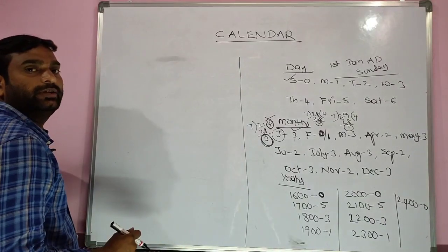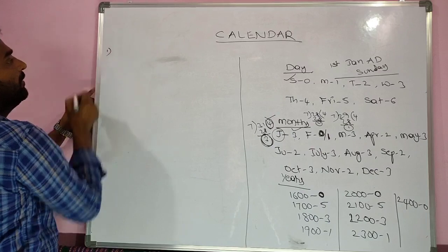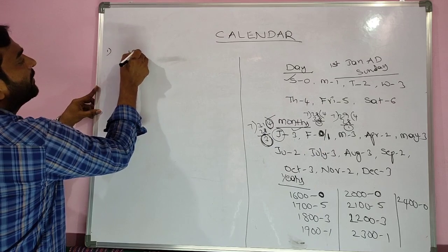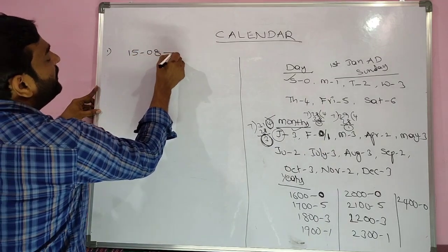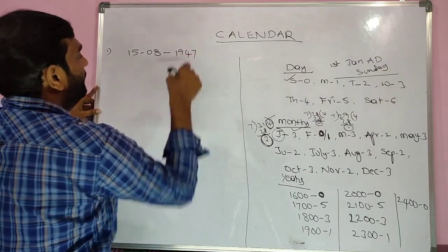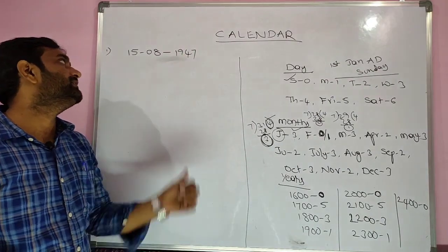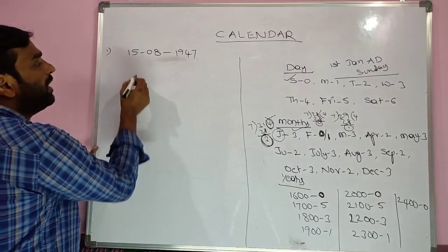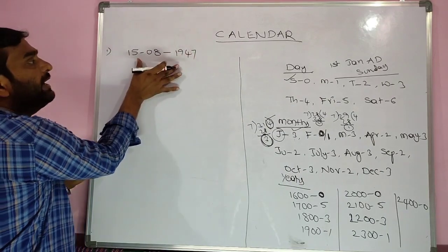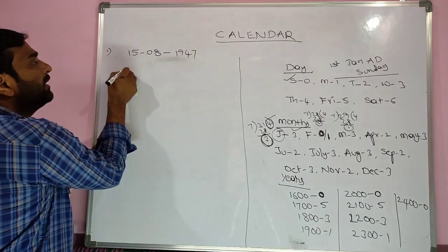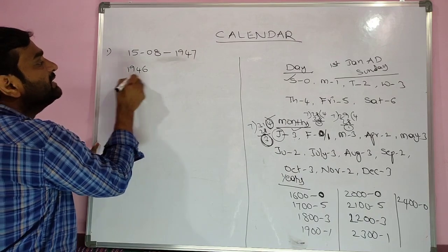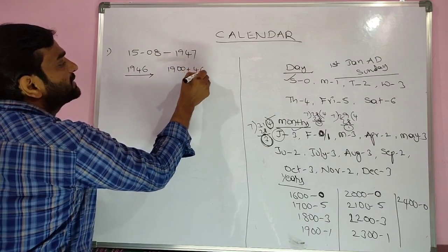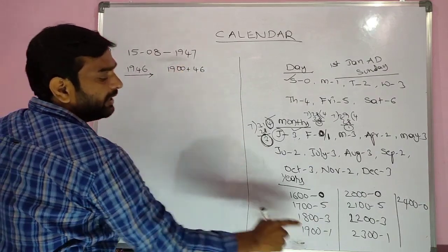Okay, let me do one simple problem. What day of the week was on 15/8/1947? For doing this problem, first we have to write 1947, the year that is running. So 1946 years are completed. So it can be written as 1900 plus 46. The code given for 1900 is 1.